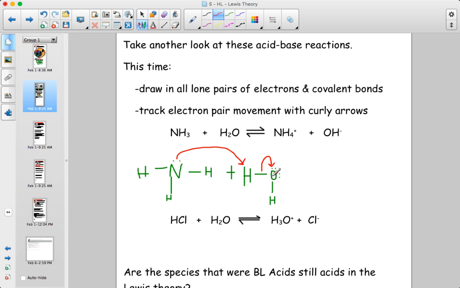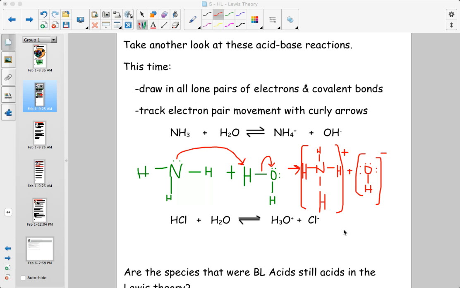In the end, what we get is the exact same reaction, right? This would form NH4 plus and OH minus. So the same things get formed, but instead of focusing on what happened with protons, we can now explain it by electron pair behavior.